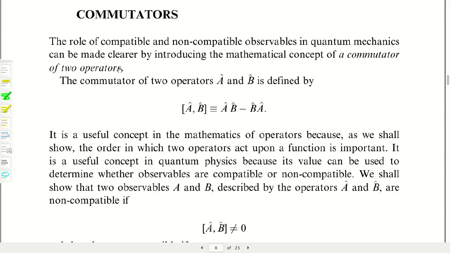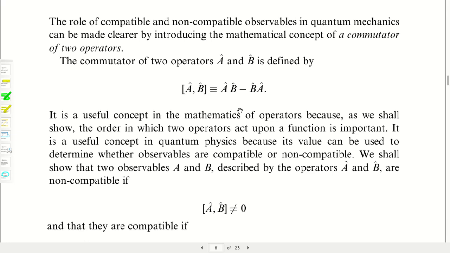In this brief lecture, I will discuss the commutators that arise in quantum mechanics. To begin with, let us take the form of the commutator bracket [A, B], where A and B are two operators. The commutator bracket [A, B] is equal to A operating on B minus B operating on A. It is not necessary that those operations are equal.